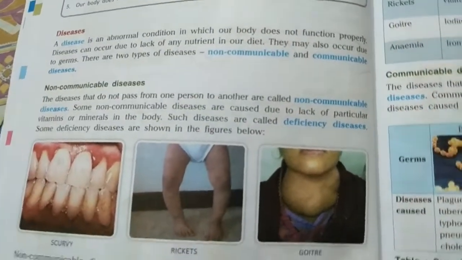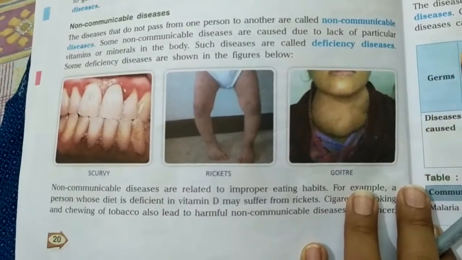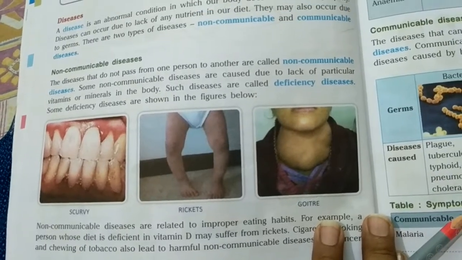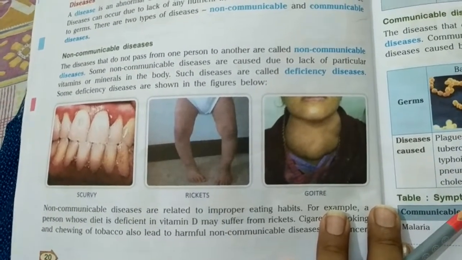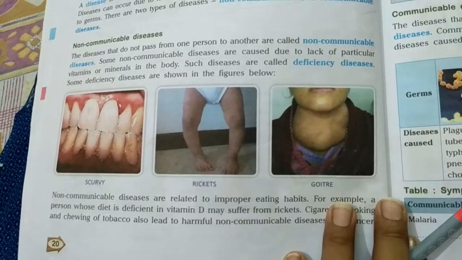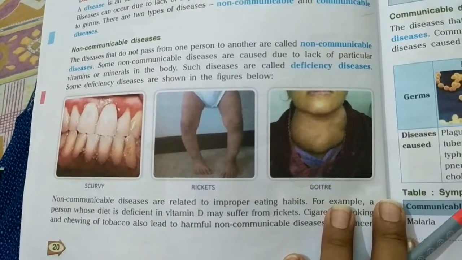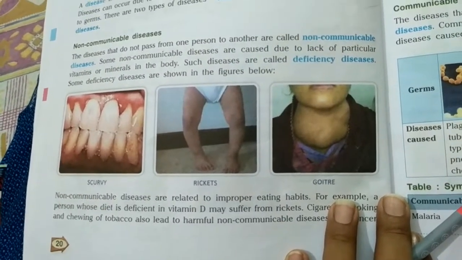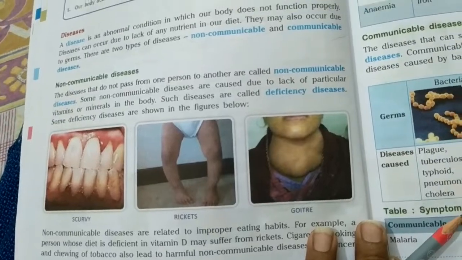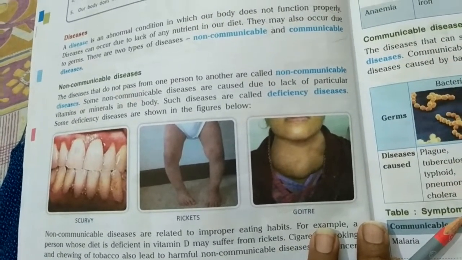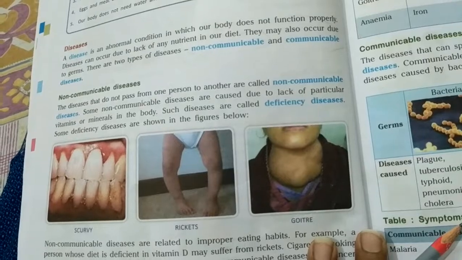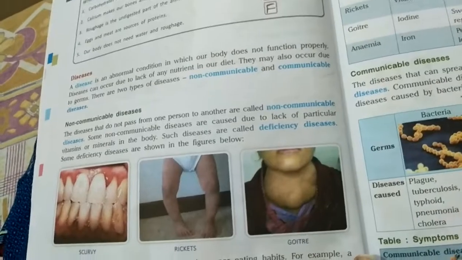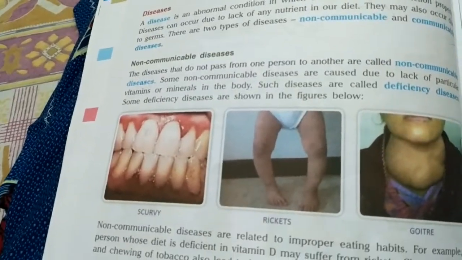Some deficiency diseases are shown in the figure below. As you can see, there are three pictures which are showing some kind of deficiency diseases. What are deficiency diseases? Any particular disease which occurs due to the deficiency or lack or shortage of any particular nutrient or vitamins and minerals in the body comes in the category of deficiency disease or non-communicable disease. Okay, so let's see what the first picture is.